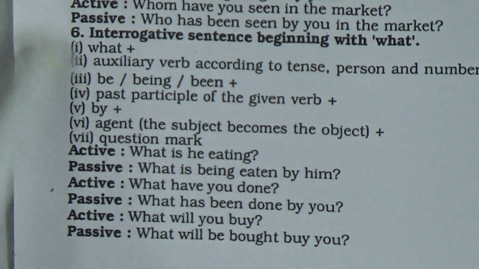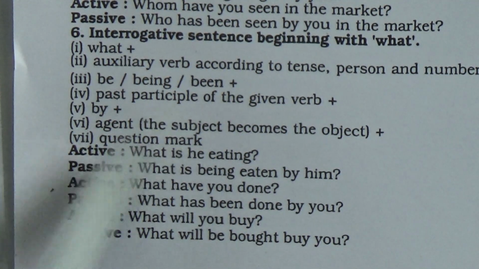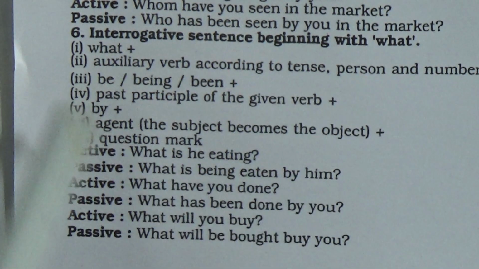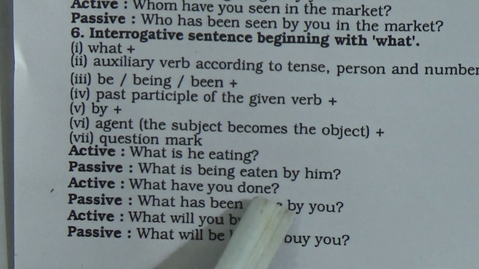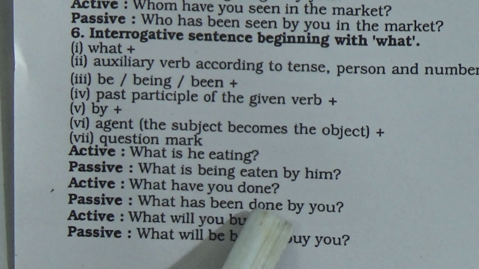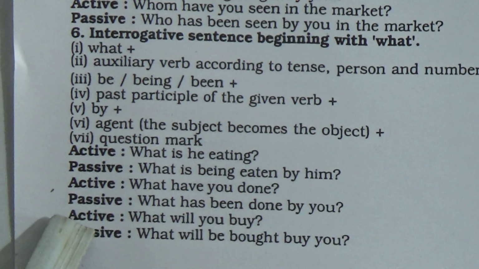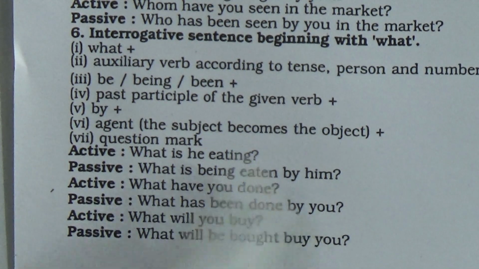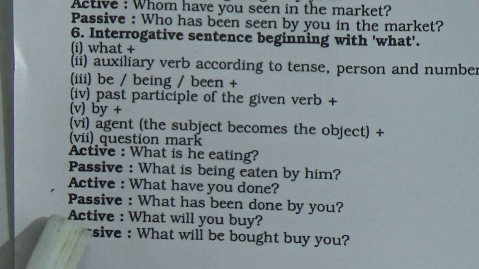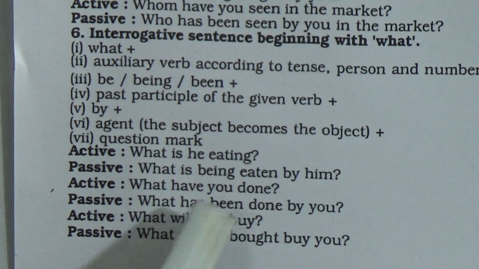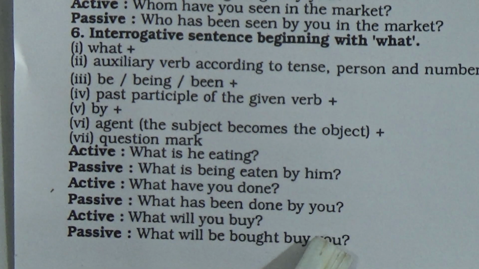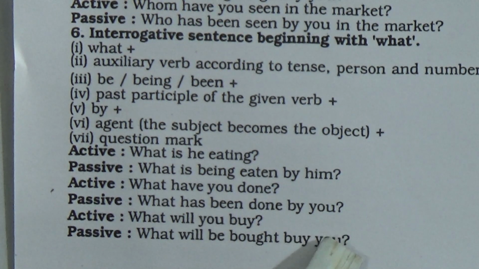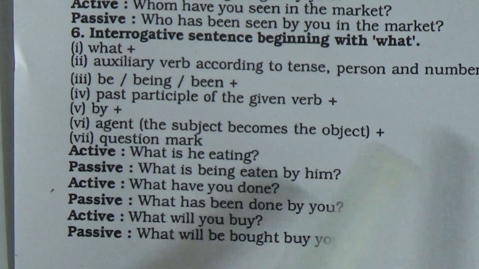Now dear students, as per our structure, I am going to say an example. In active voice, what is he eating? In passive voice, here you will write, what is being eaten by him? Look here, another example. In active voice, what have you done? In passive voice, as per our structure, you will write, what has been done by you?